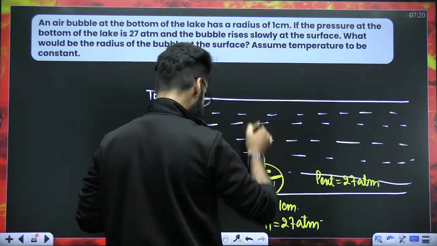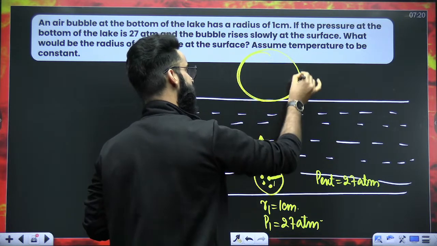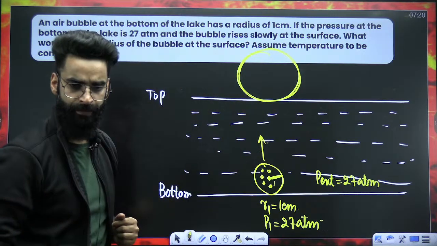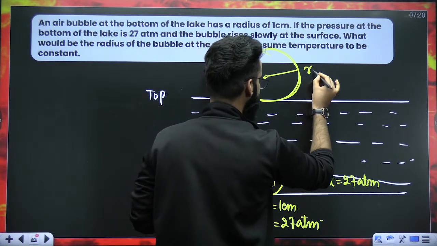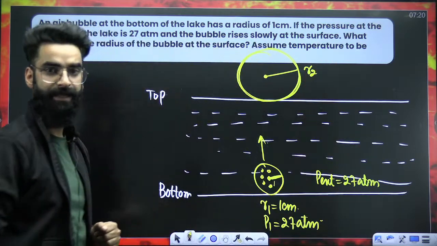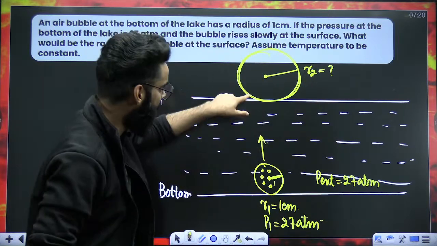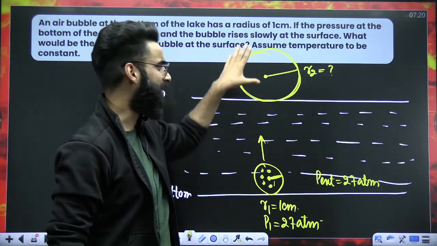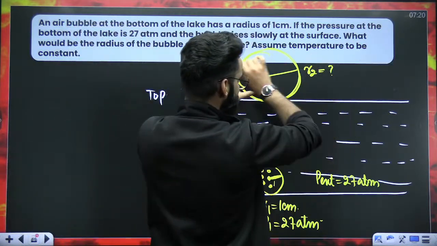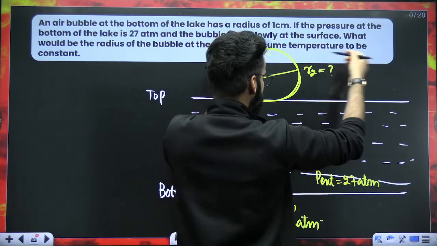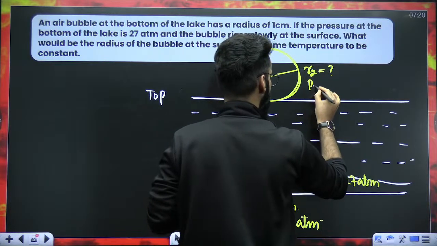When the balloon reaches the top, its volume will be maximum at the top. I hope you got it. Let's assume the radius of the balloon right now is R2. I need to calculate the radius of the balloon at the top. After reaching the top, again there'll be no expansion or compression. That means external pressure and internal pressure will be the same. At the top, external pressure is atmospheric pressure, which is 1 atm, so internal pressure will also be 1 atm.